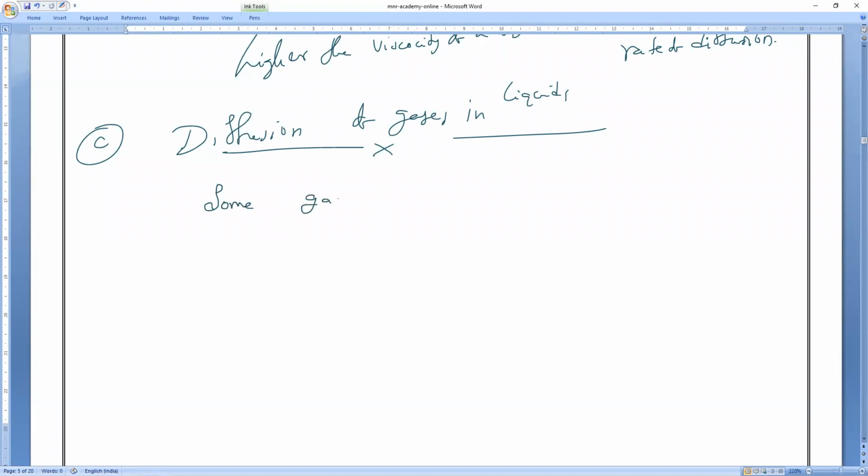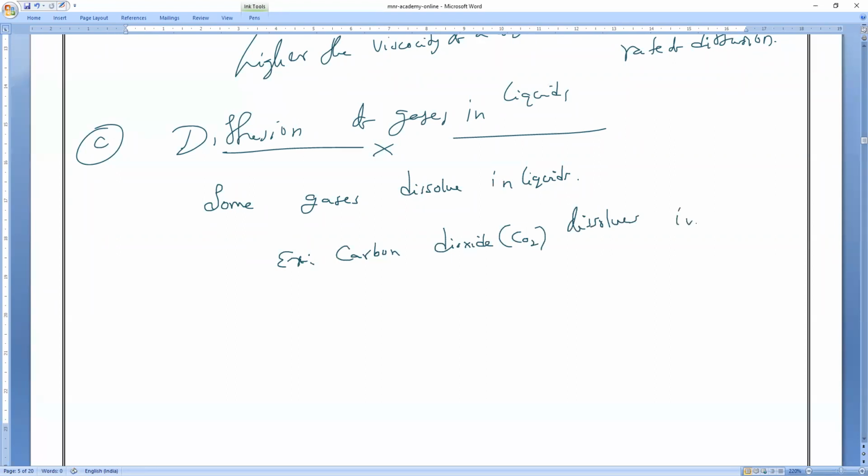Okay. So some gases dissolve in liquids. What is the example? Carbon dioxide is dissolved in which drinks? Cool drinks, carbonated drinks. What is the formula of carbon dioxide? CO2. Clear?